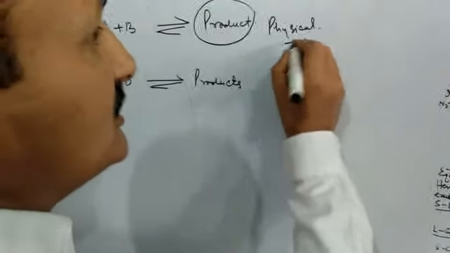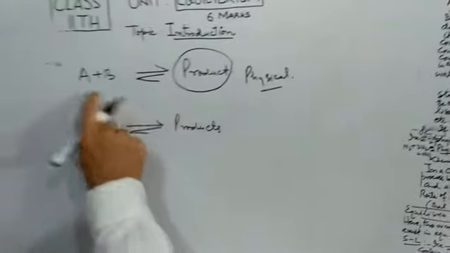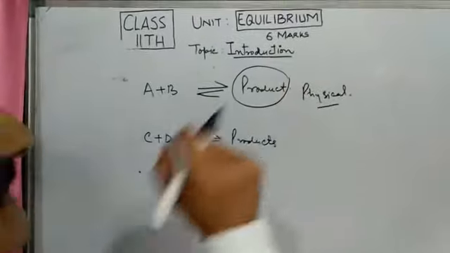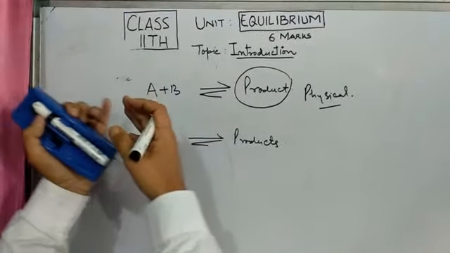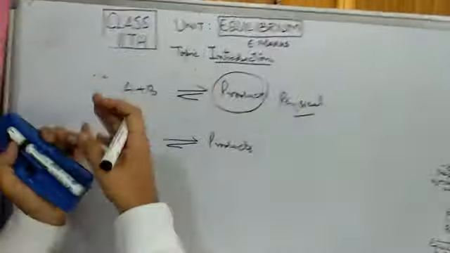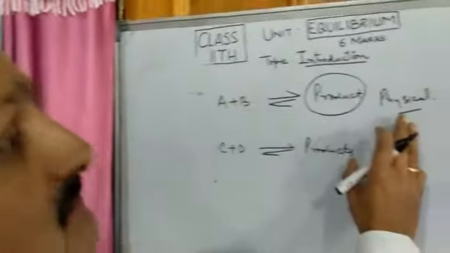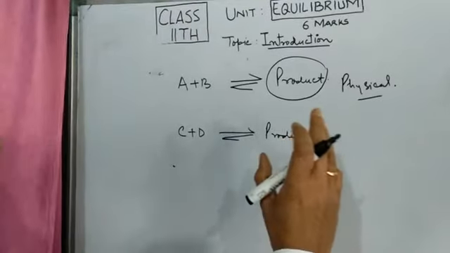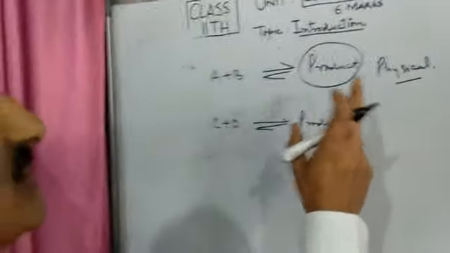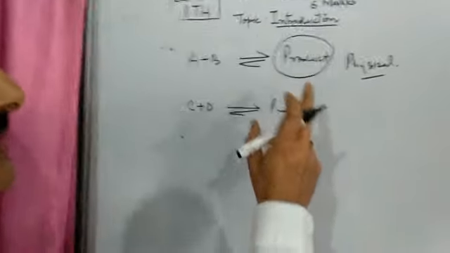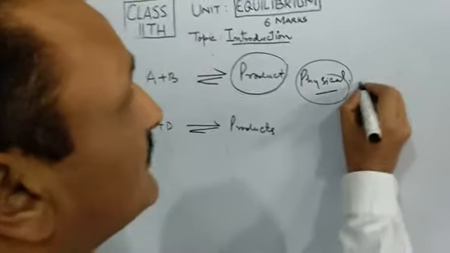If the process involves physical change, physical means suppose it was solid, it has become liquid, or it was liquid, it has become vapor. So it has changed its physical state. If the process involves change in physical state, such an equilibrium is known as physical equilibrium.